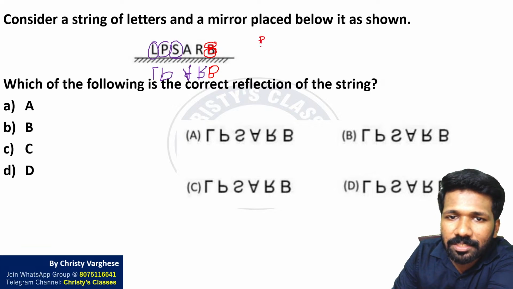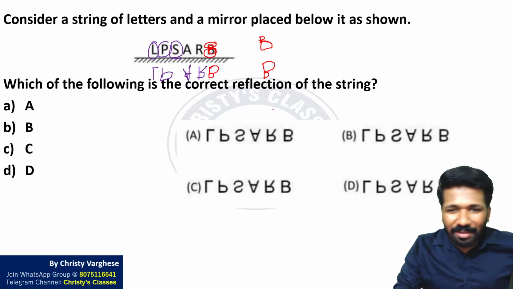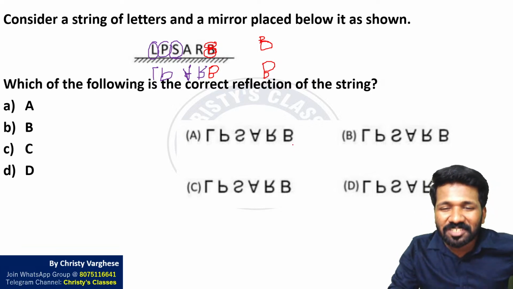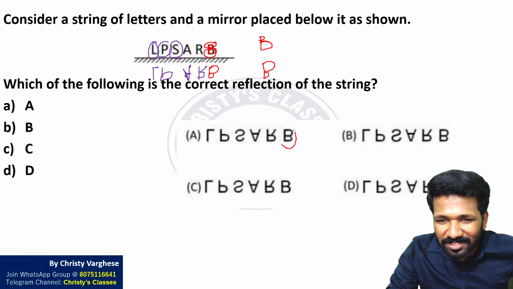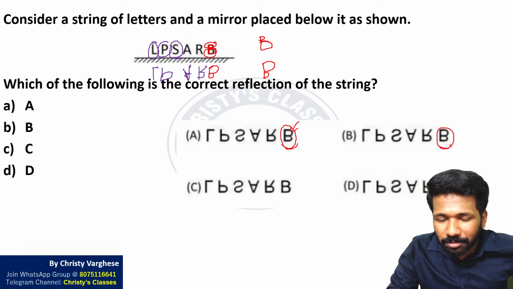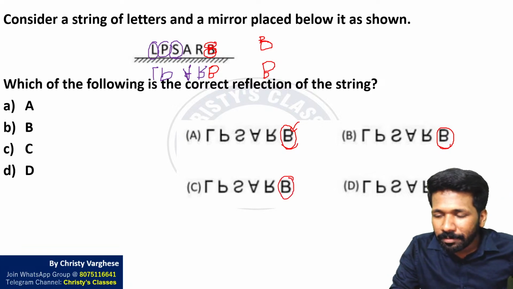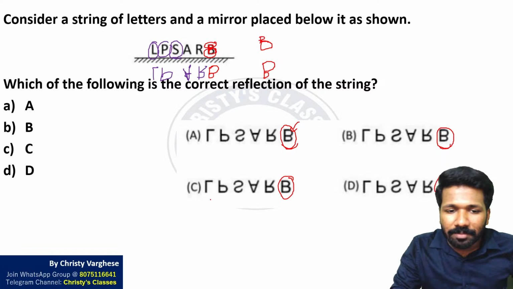If B is like this, in the mirror image the top part should be bigger and the bottom part smaller. All options may look similar, but there is a difference. Look at B: in these two the top part is bigger and the bottom part is smaller, but in C and D the top part is smaller and the bottom part is bigger.